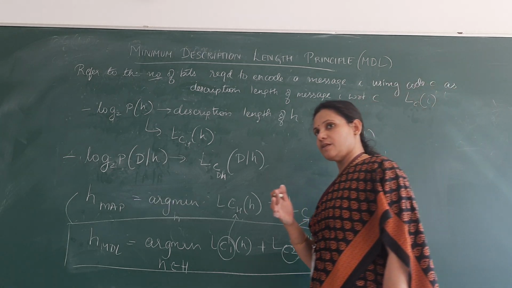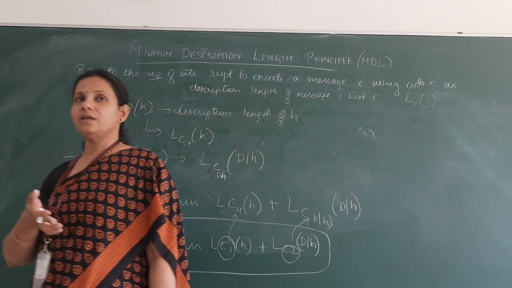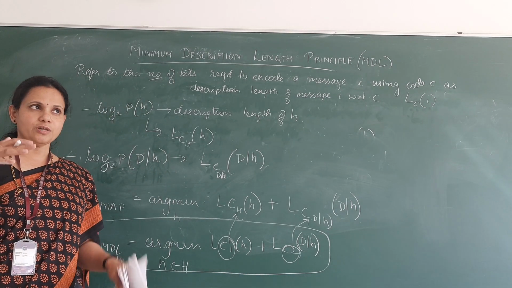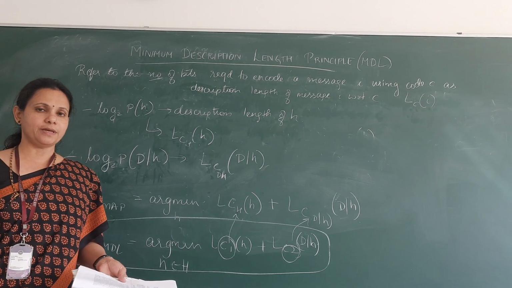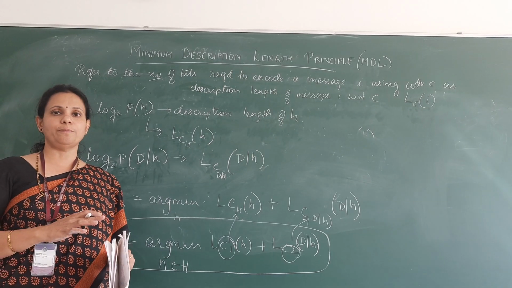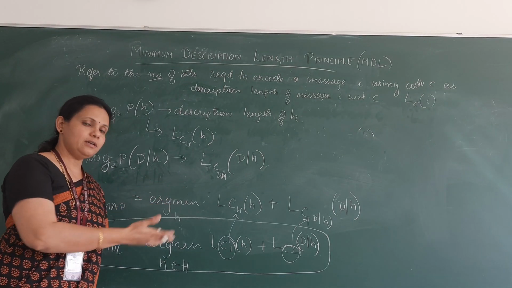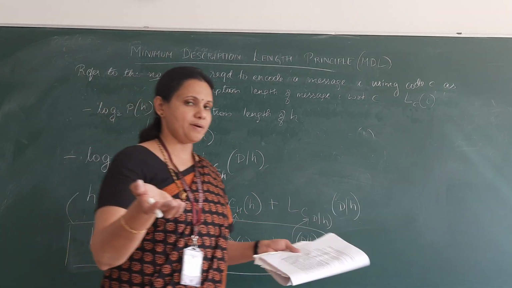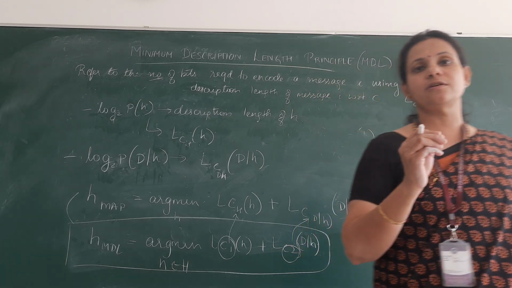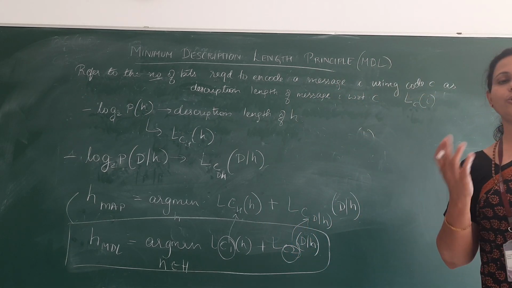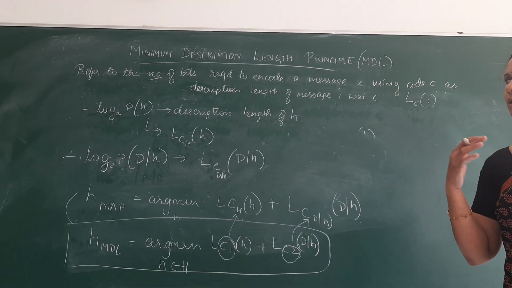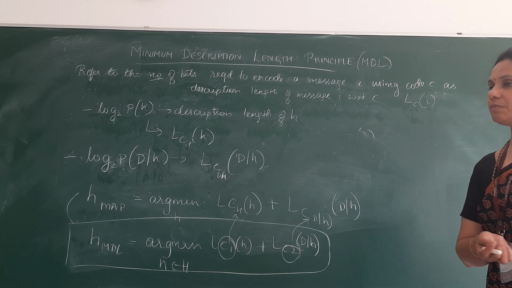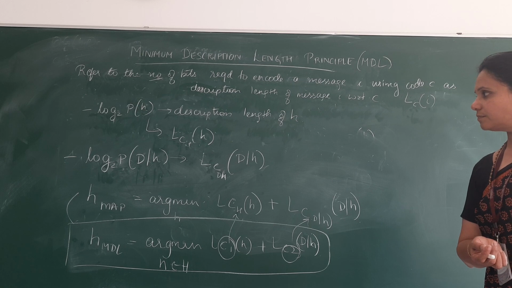Just as with Occam's razor, where we choose the tree with shorter descriptions over longer trees, because longer trees are more complex and shorter trees are less complex, in the same way we choose the description with the least number of bits that can describe the hypothesis or the message better, whenever we want to describe the model. So this is about the minimum description length principle. Thank you.